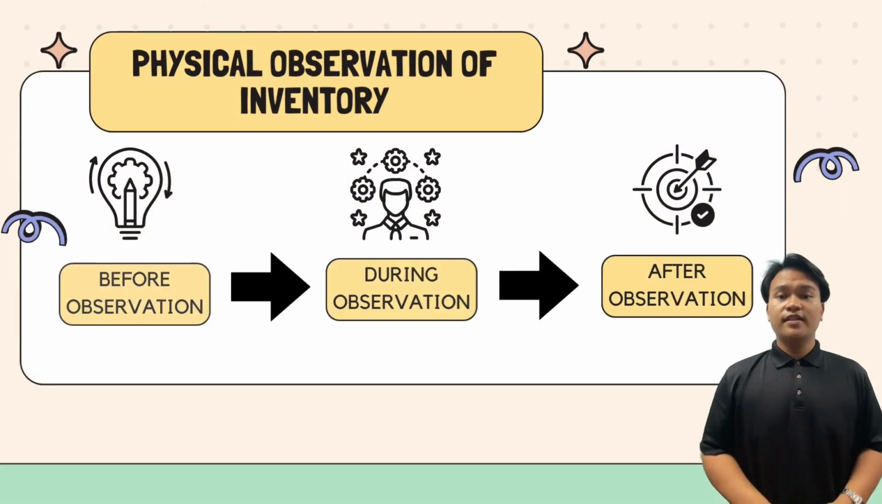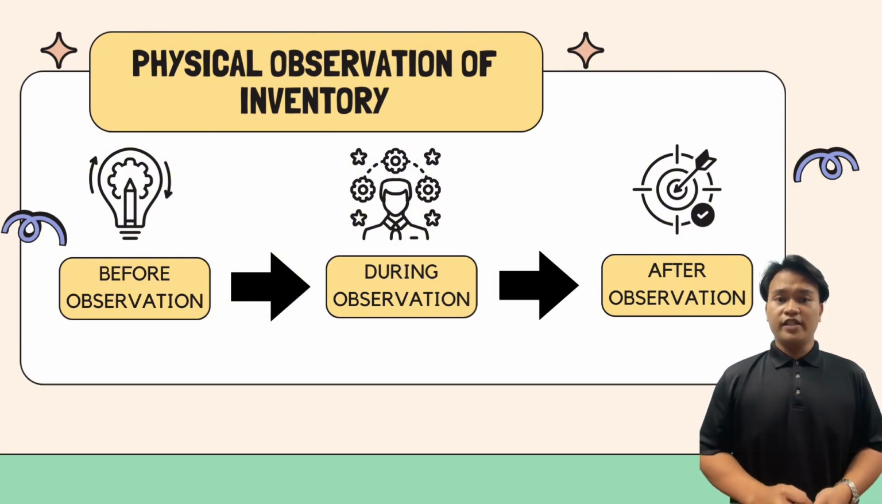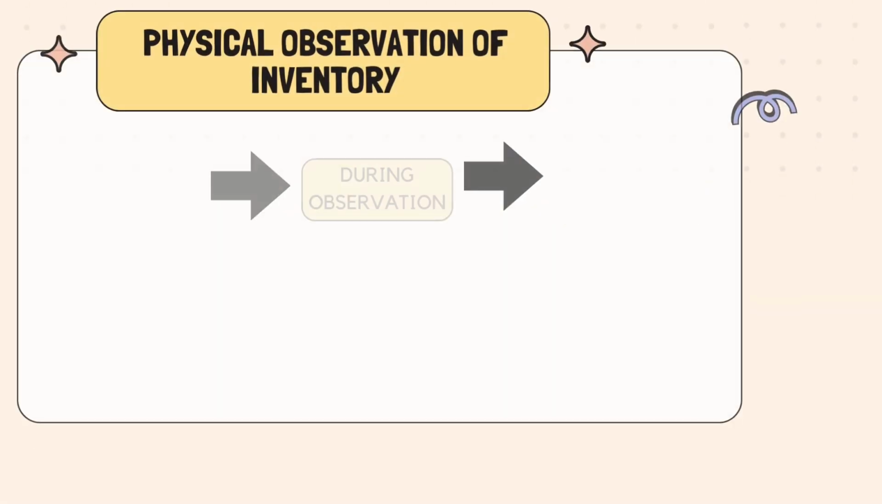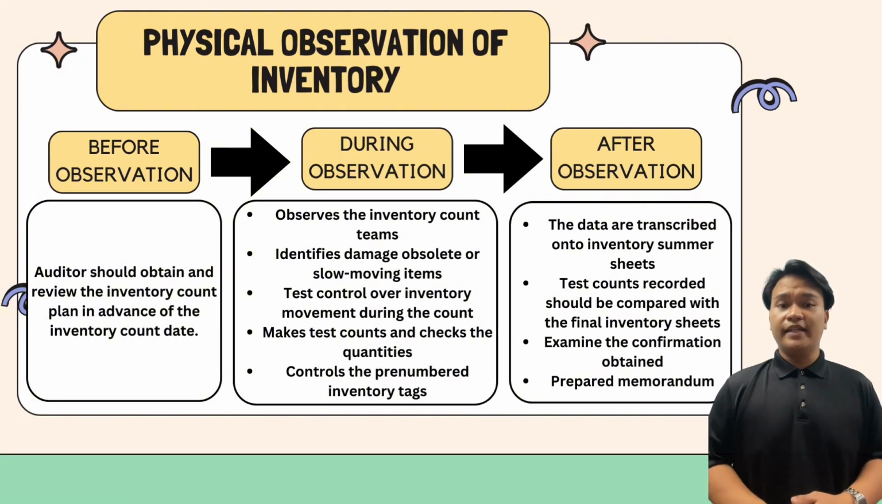Next, I would like to discuss about physical observation of inventory. We have before observation, during observation, and after observation. First, let's talk about what happened before the physical observation of inventory. This stage is all about preparation and planning.